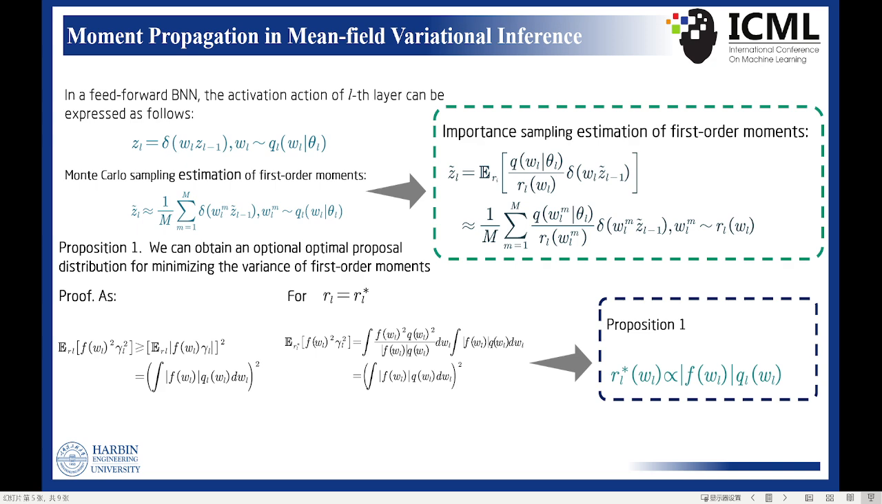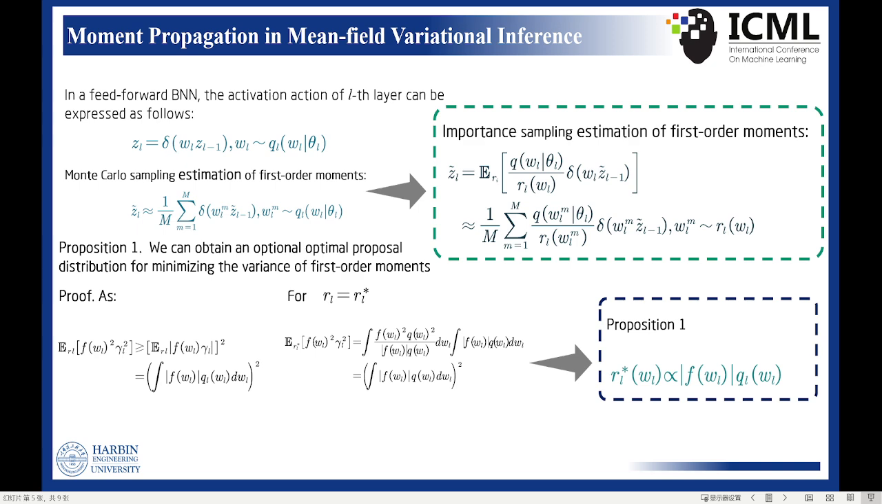We consider the task of enhancing the robustness of BNNs by propagating the first moment during the feed-forward inference procedure. In a feed-forward BNN, the activation of the l-th layer can be expressed as this equation. The Monte Carlo sampling estimation of first-order moments can be expressed as the second equation. We investigate employing importance sampling for estimating the first moment as this equation. The importance sampling performs well when an optimal proposal distribution is used.